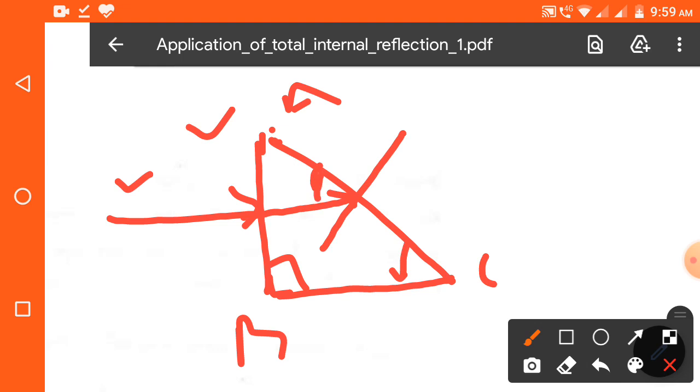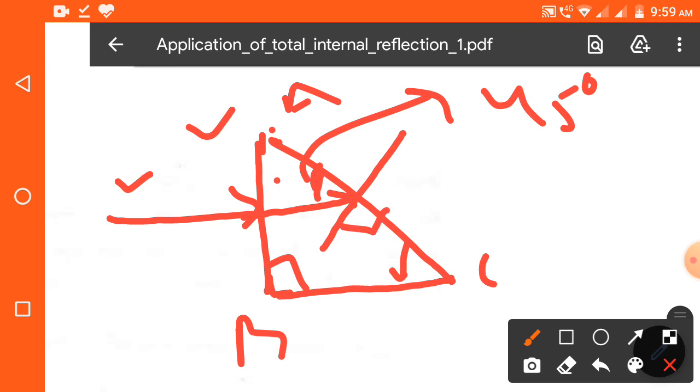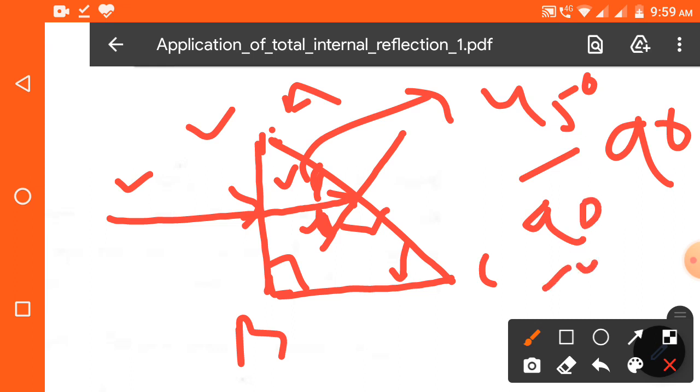If this angle is 45 degrees, and this is the normal, this angle plus this angle equals 90 degrees. So this incident angle will become 90 degrees minus 45 degrees. So ultimately the incident angle will be 45 degrees.